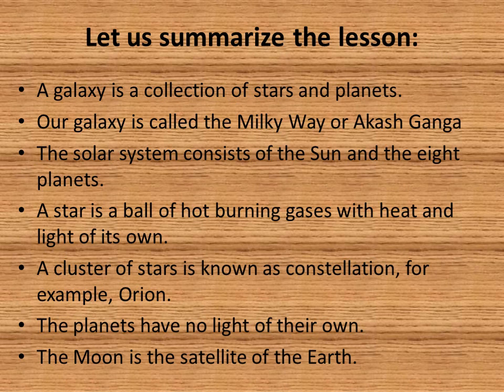A galaxy is a collection of stars and planets. Our galaxy is called the Milky Way or Akash Ganga. The solar system consists of the Sun and the 8 planets. A star is a ball of hot burning gases with heat and light of its own. A cluster of stars is known as constellation, for example, Orion. The planets have no light of their own. The moon is the satellite of the earth.